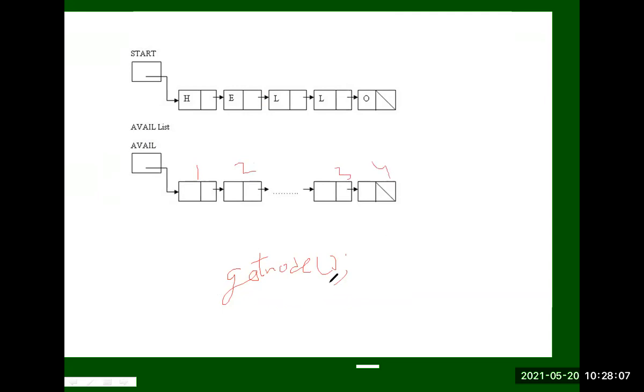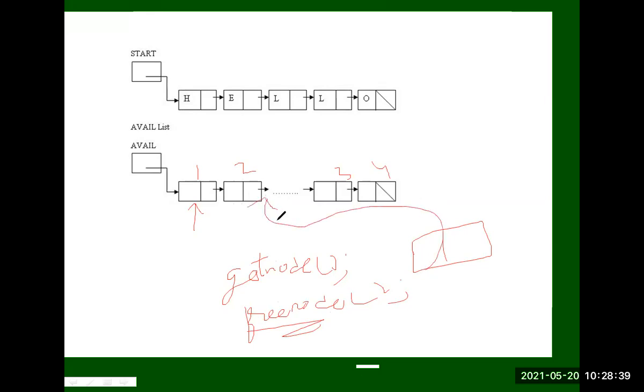If we call get node, then we directly get the first node from the available list. Then we have another function called free node. Free node means you delete the node in the linked list by using the command free node. When you delete, this node is again stored in the available list.